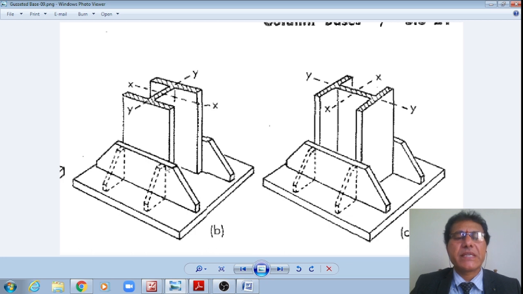Therefore, this is the major axis, the x axis. Hence, if a heavy bending moment is there about the x axis, then this arrangement is advisable. If the moment is more about the minor axis, that is the y axis, then in such a case this second arrangement is used, where they are connected to the end of the flange of the column, or to the toe to toe of the column flanges, like this.